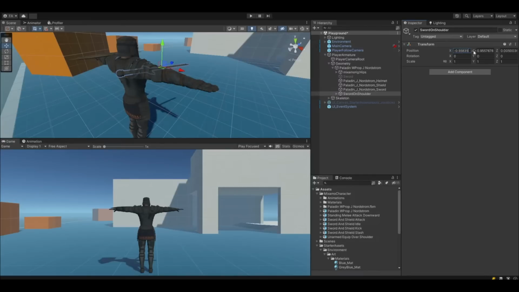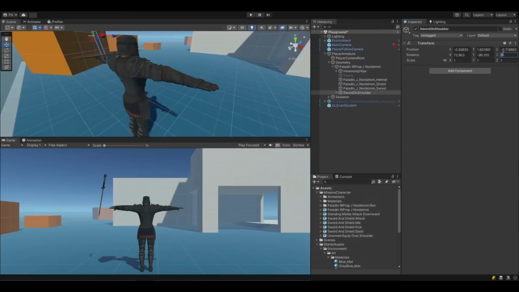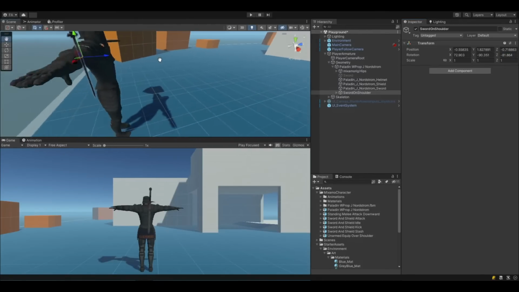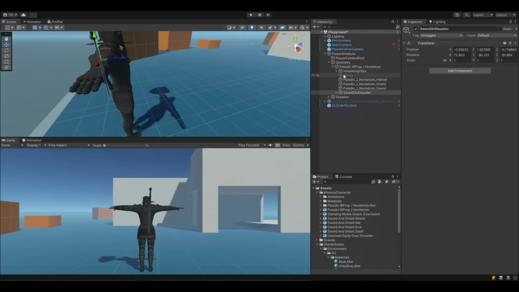Like you see, we can move it like we want. And I will place it in exactly the right position on the character's shoulder. I tried positioning it before recording this video, so I won't pretend like I am doing this for the first time and will directly write the right positions.